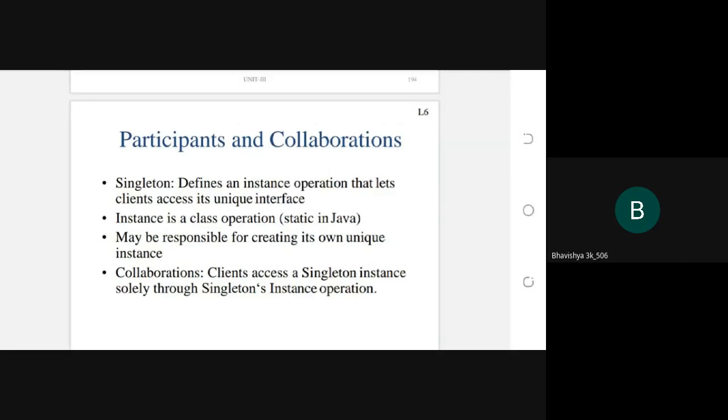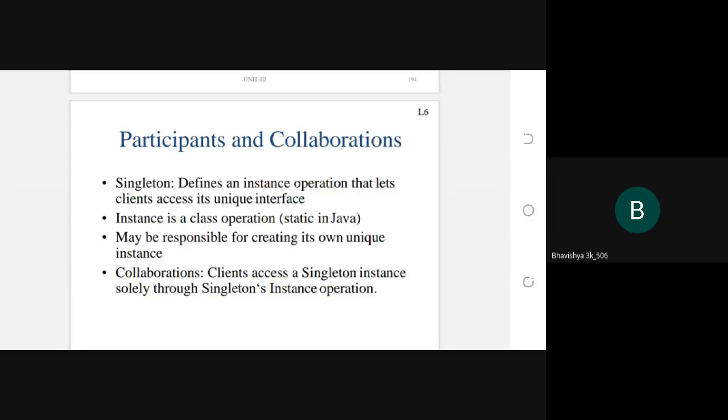Yes, sir. Okay, ma. So next point is the collaboration. How to establish communication between the classes and instance? Collaboration: clients access a singleton instance solely through singleton's instance operation.